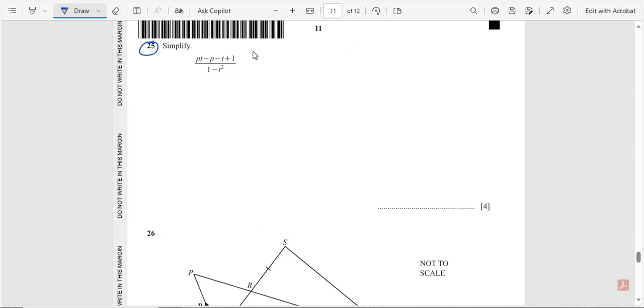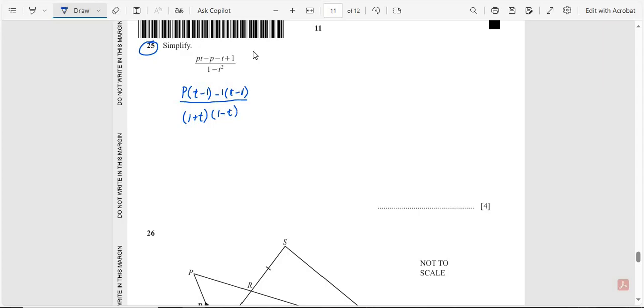Question number 25. Simplify (PT minus P minus T plus 1) over (1 minus T square). So we take P common in the first two terms, remaining is T minus 1, and take minus 1 common in the other terms, remaining is T minus 1. Over, we use the formula, 1 minus T square is equal to (1 plus T) into (1 minus T).